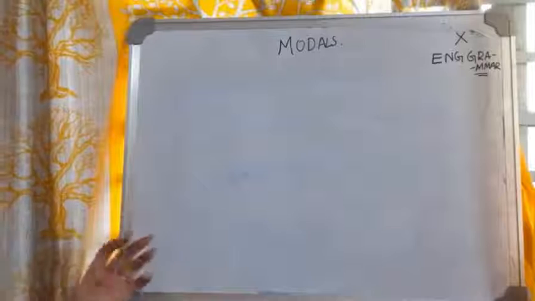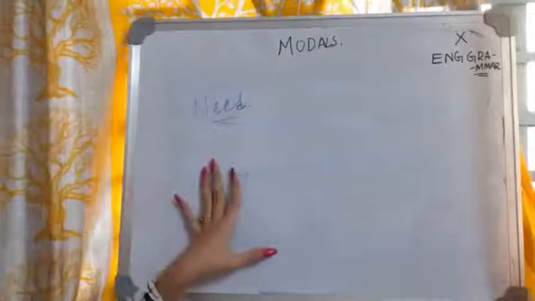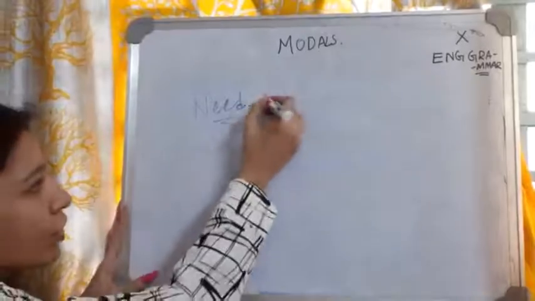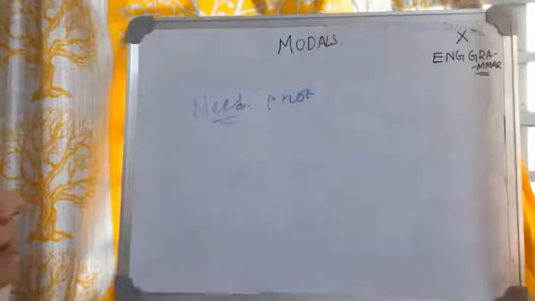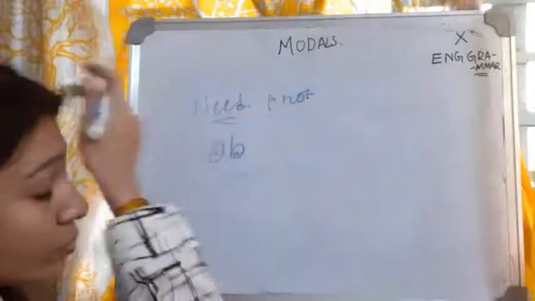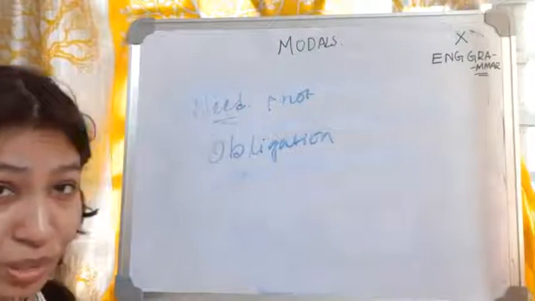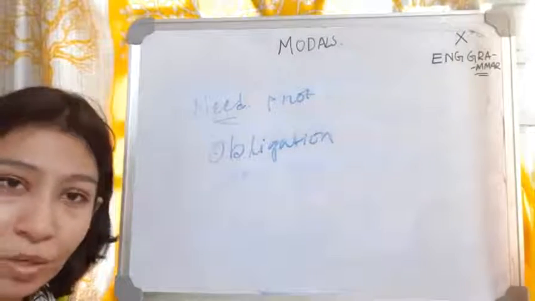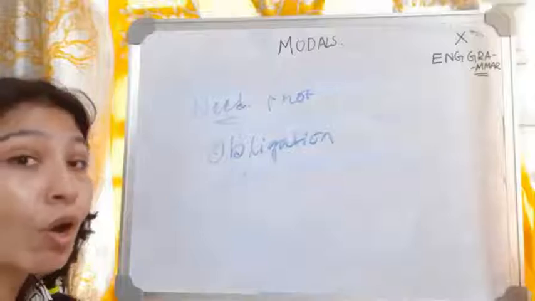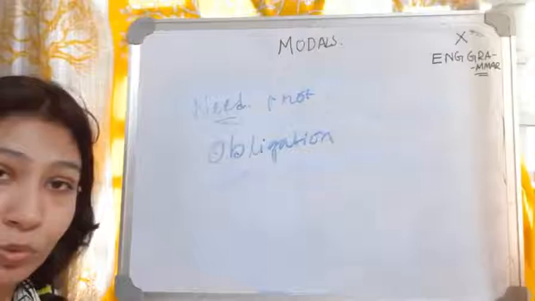Now after should, we will talk about need. Need is used with not in the negative sentence, like need not: I need not do this. And need is sometimes used for obligation. I need to do this. You need to do this thing for me, please do this thing. In that sort of obligation, again need is used. So when obligation comes, as I have described, those words will be used.